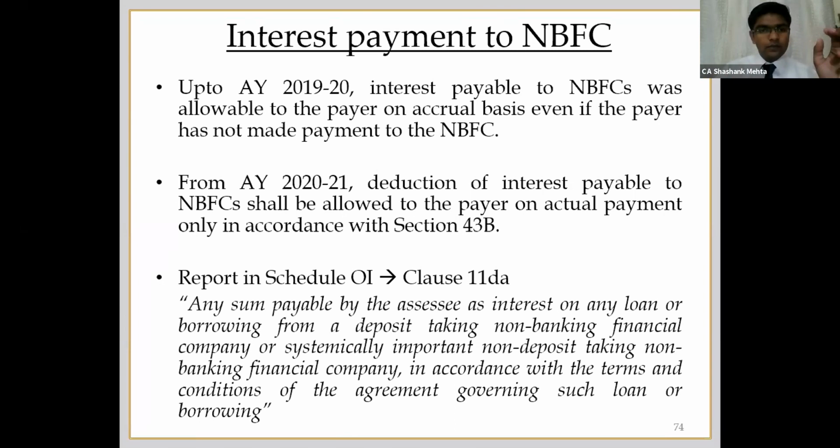So this reporting requirement is in schedule OI. In OI, if there is any amount which is not paid, you have to disallow that amount for the relevant assessment year. So that was with respect to 43B.